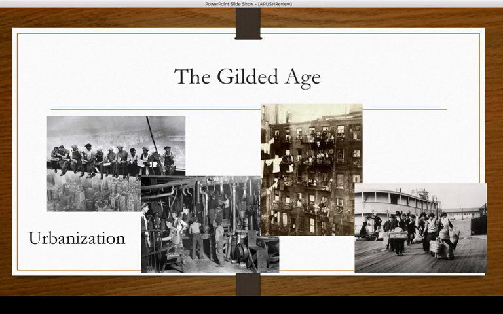I've already talked about the new wave of immigrants that are coming in, and they're going right to the cities. All of this is going to lead to basically the type of lifestyle that we have in the cities. We're going to see tenement houses rising up. We're going to see child labor being used in the factories. But the big thing is our entire population is shifting to these cities.